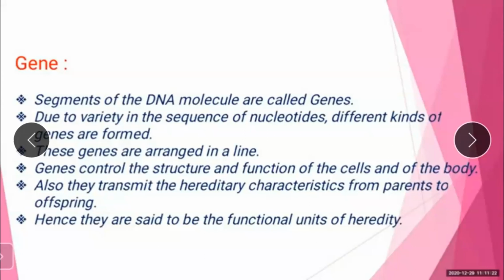Genes control the structure and the function of the cells of the body, and also help to transmit the hereditary characteristics from parents to the offspring.